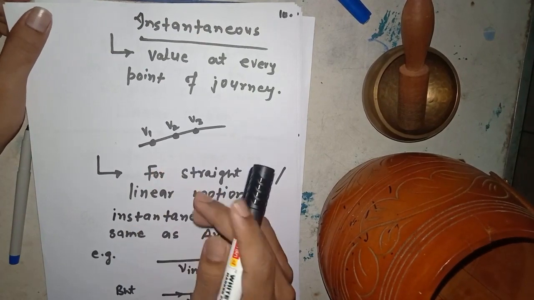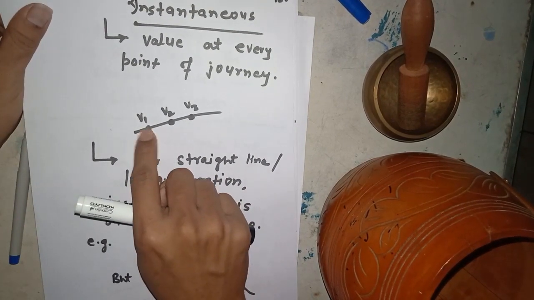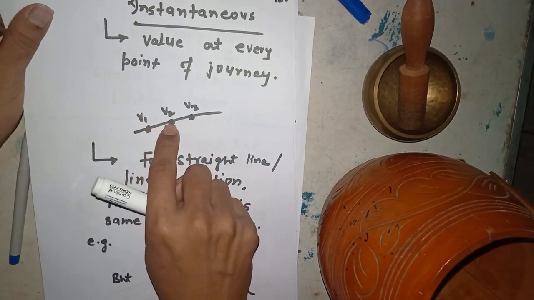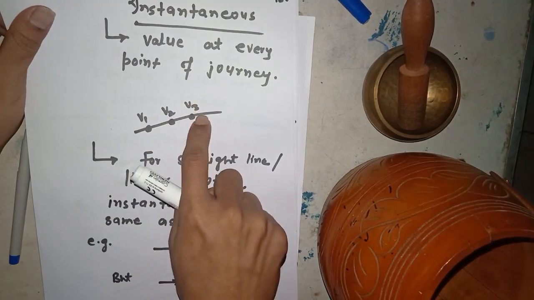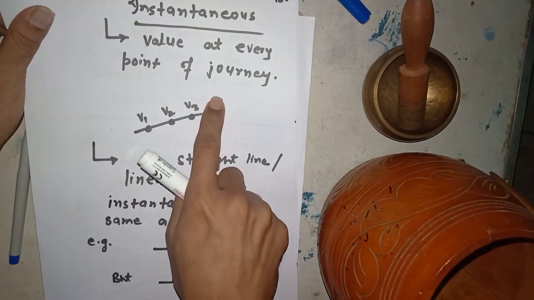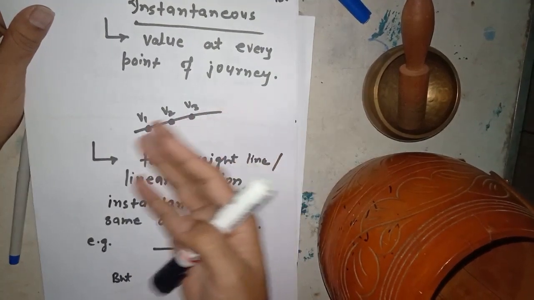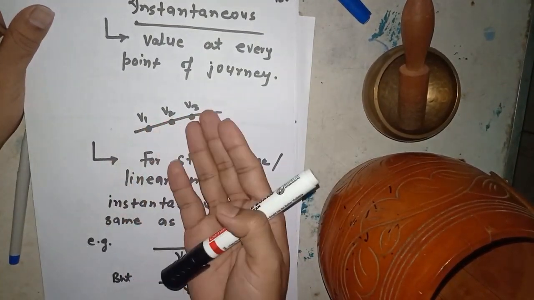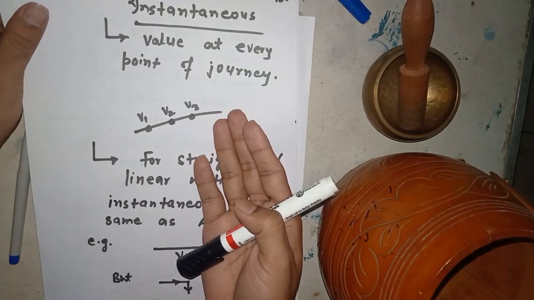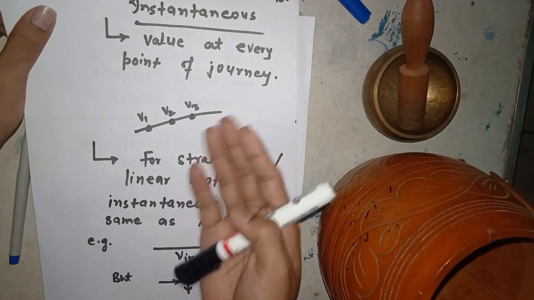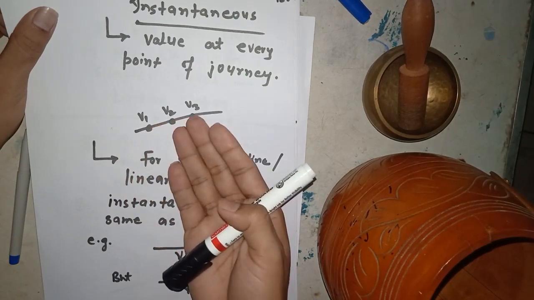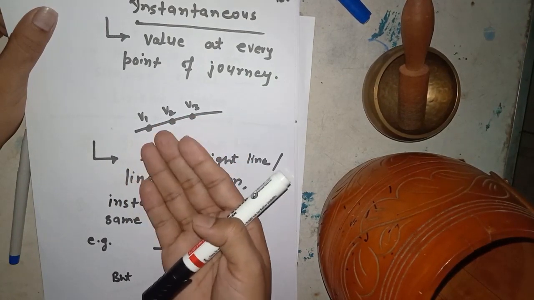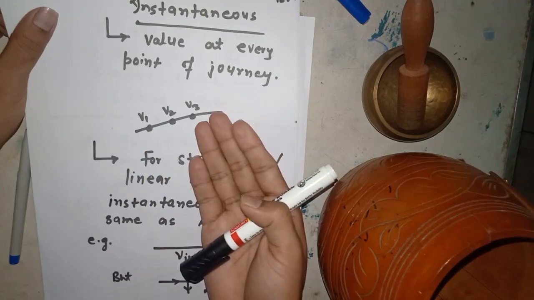Have a good memory. Here this point has velocity v1, this point has velocity v2, this point has v3, this point has v4, this point has v5, this point has v6, and so on. This is the actual velocity of the object during motion. It may change from one point to another, or it may be constant during the motion.